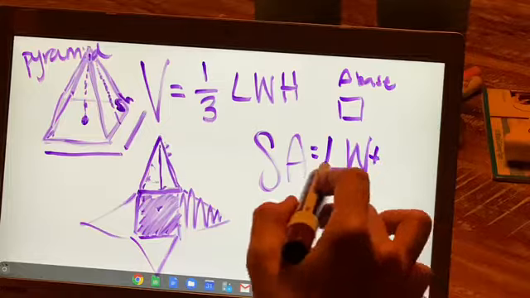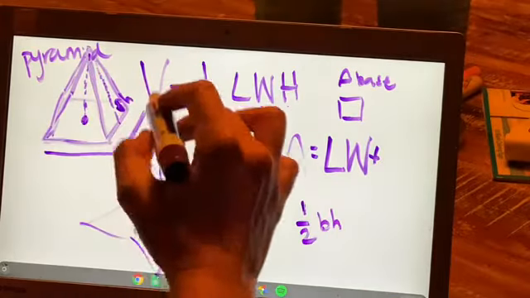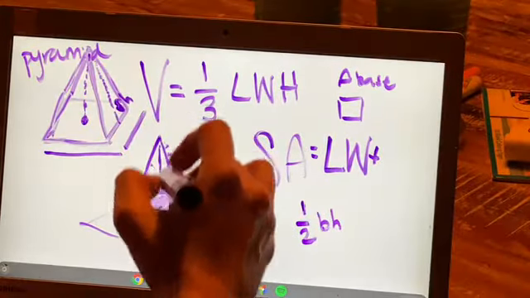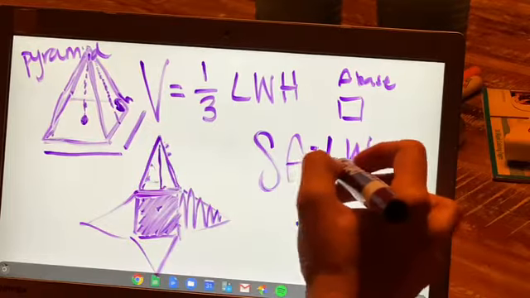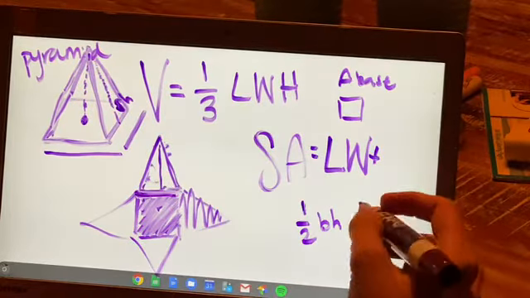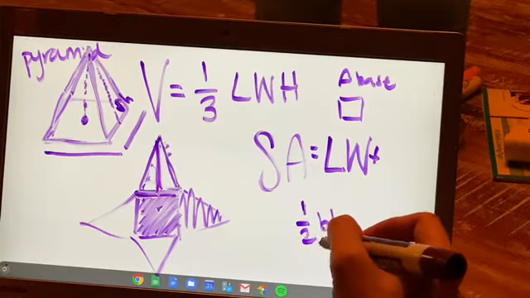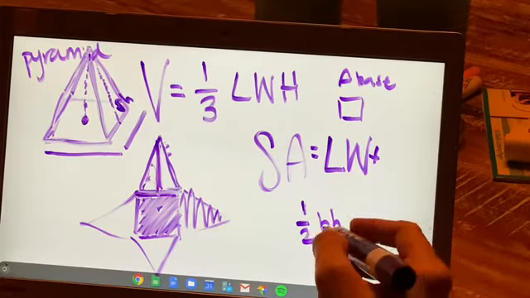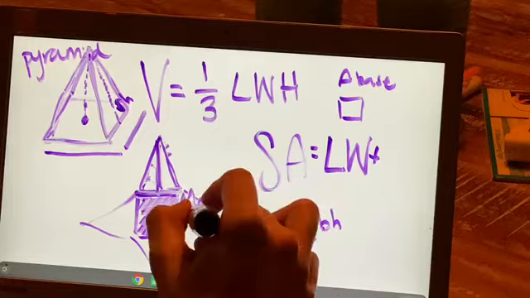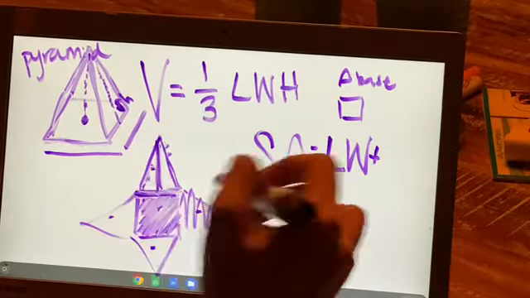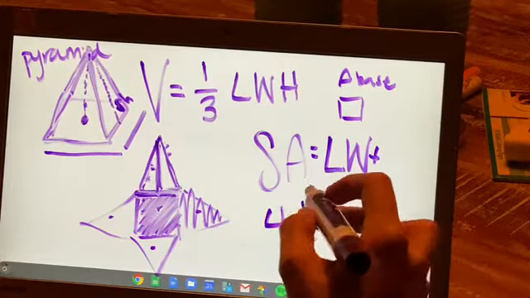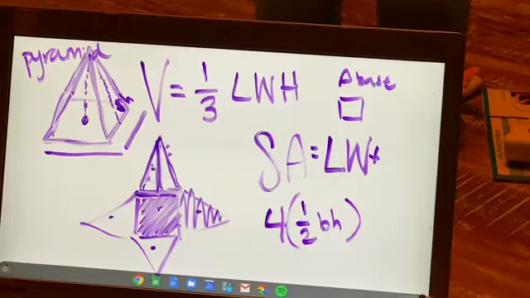And it's not this height again, but it's one of these lengths, right? Here, like one of these numbers, times the slant height that they're going to tell you, divided by 2, okay? And how many of those are there? In this case, there's 1, 2, 3, 4. So you're gonna do 4 times that.